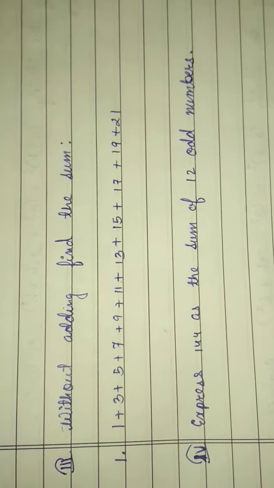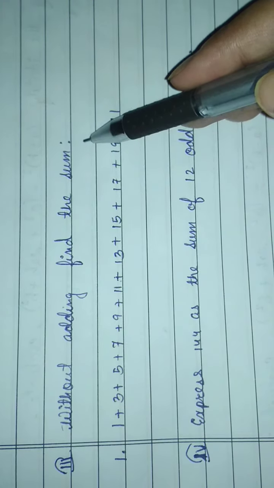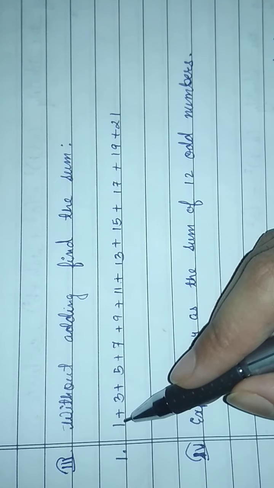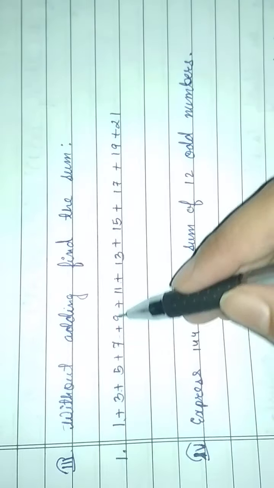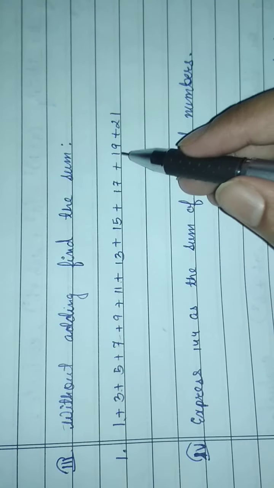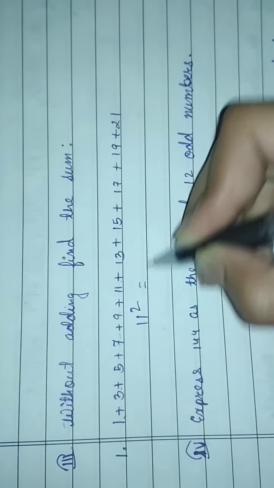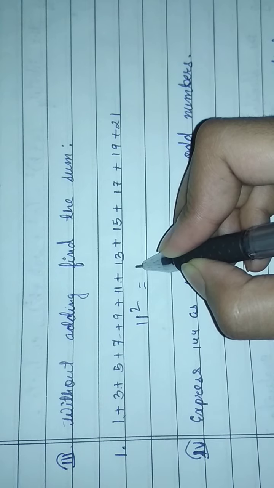When you do it, without adding, find the sum. So how will you find the sum without adding? 1, 2, 3, 4, 5, 6, 7, 8, 9, 10, 11 are there, so 11 to the power 2 equals... What will be your answer?